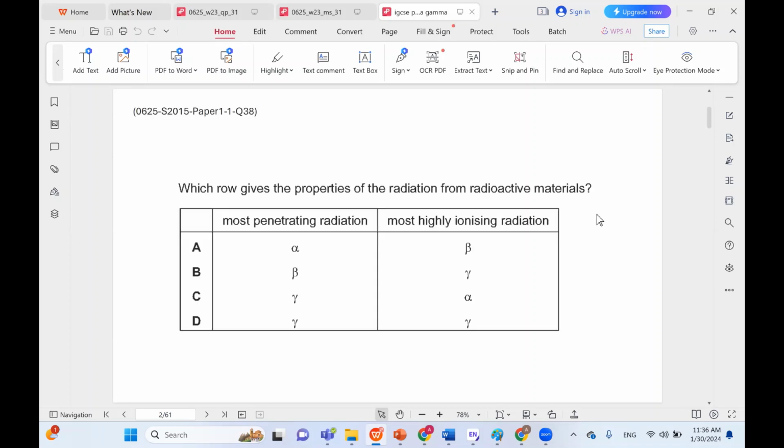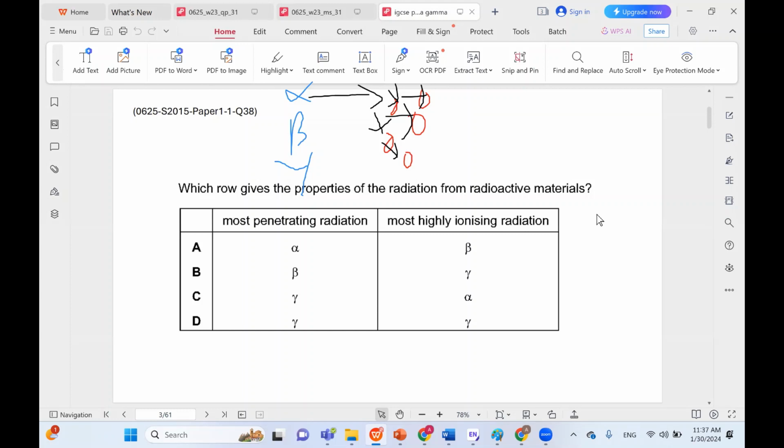So to begin with, which row gives the properties of the radiation from radioactive materials? We have three types of radiation: alpha, beta, and gamma. So let's assume that we have a gang here, a gang of fighters or whatever. How would each of these interact with alpha, beta, and gamma? Alpha is a fighter, a thug, a bully. Alpha would keep fighting with these gang members, and as a result, it doesn't really go too far.